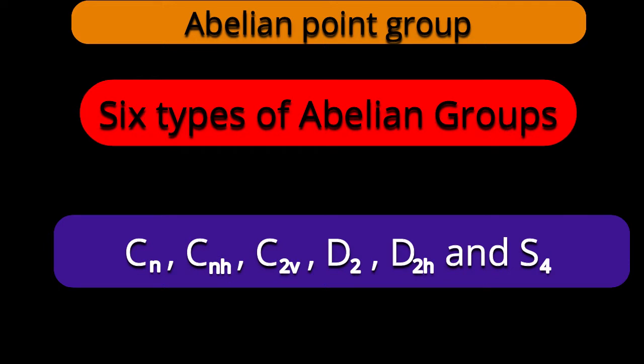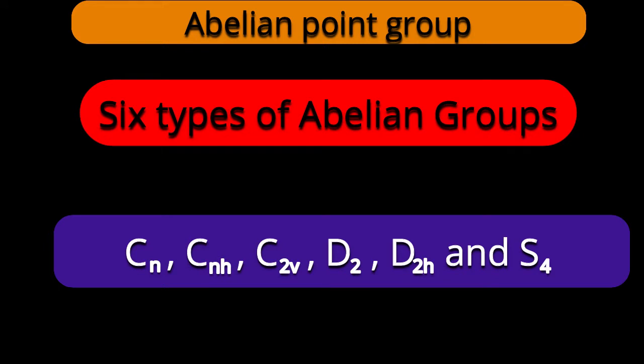About D2, there will be one principal axis and two subsidiary axes along with identity, of course. And in case of D2h, there will be the horizontal plane in addition to the operations of D2. In case of S4, it is a very interesting case where an improper axis of rotation is present which can lead to the principal axis, that's a C2, and the order of the principal axis is half that of the order of the improper axis of rotation. We are going to discuss them somewhat in detail.